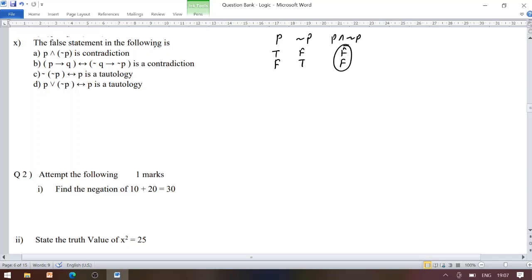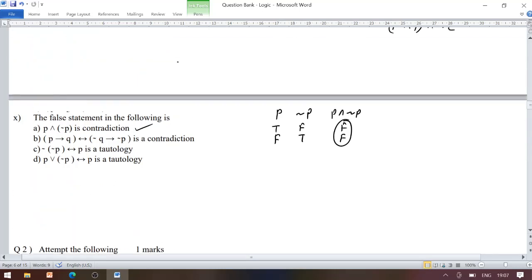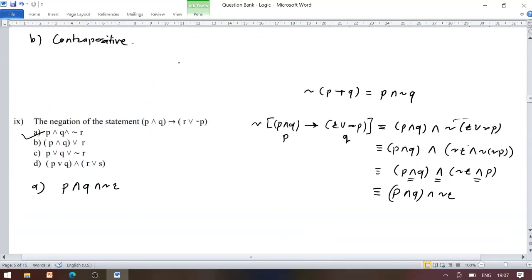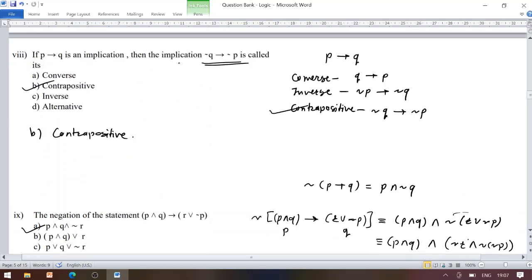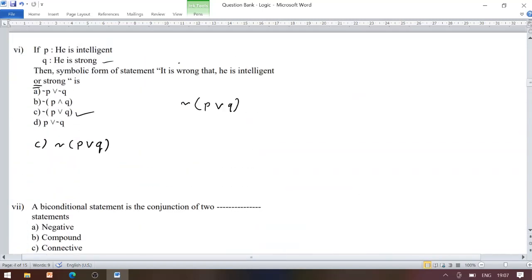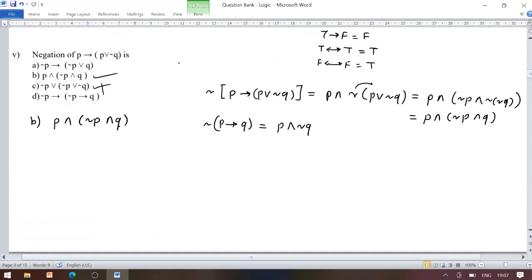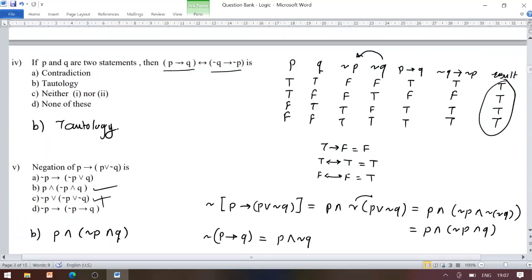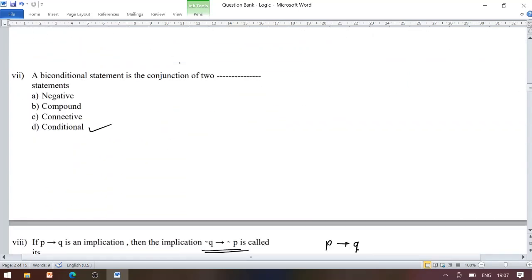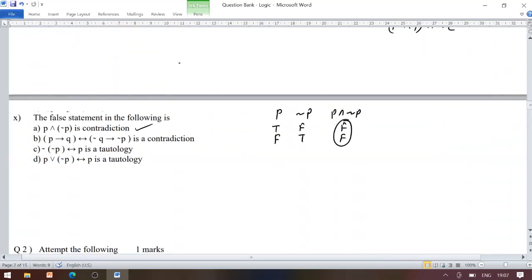Next, it is a true statement, we have the contradiction over here. Now P conditional Q biconditional negation P conditional negation Q is a contradiction. Look once more: P conditional Q biconditional negation Q conditional negation P is a tautology, so the claim of contradiction is our false statement.